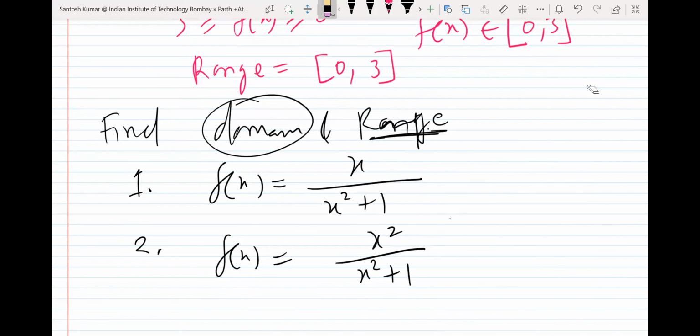Yes. Domain is 0 to infinity. For the first or which one? You repeat, I could not hear you. So the first one, domain is 0 to infinity. Okay, for the first part.